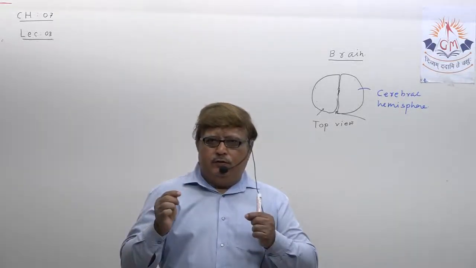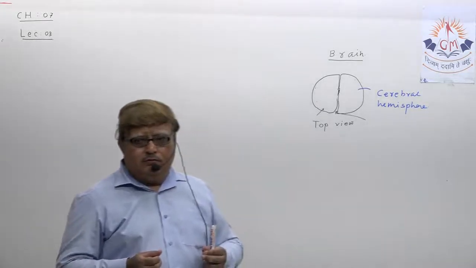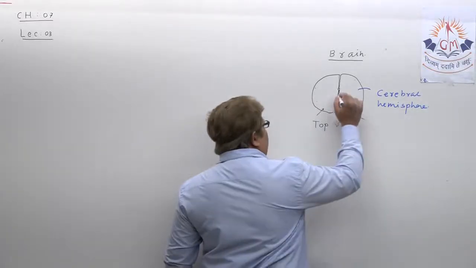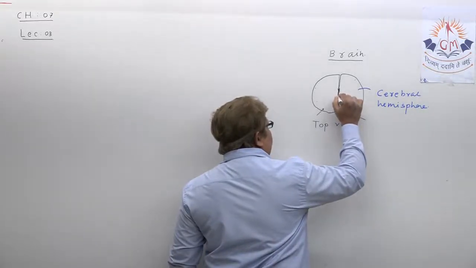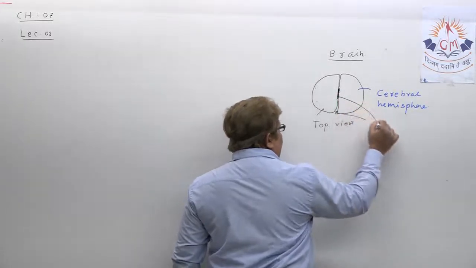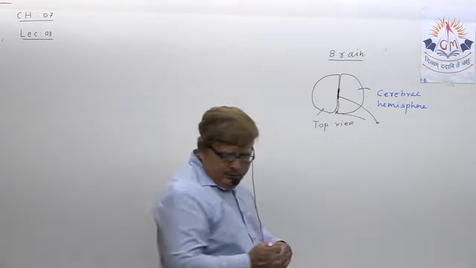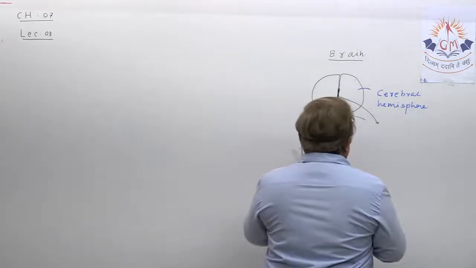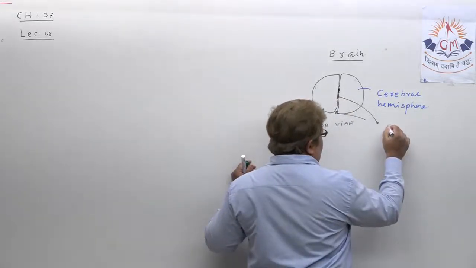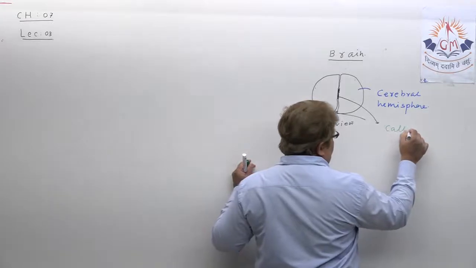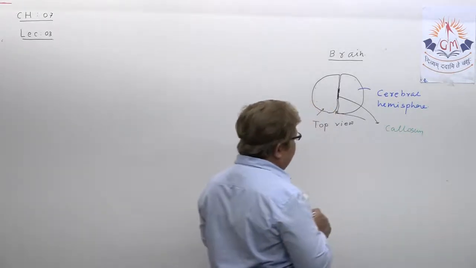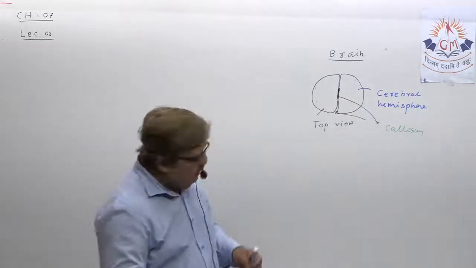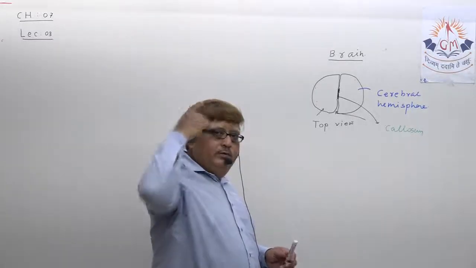Both the hemispheres, which look separated, are joined by the corpus callosum. They are joined here. I can write only callosum, that is also enough. Okay. This is the top view of the human brain.